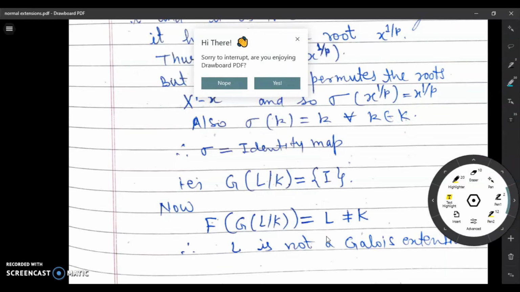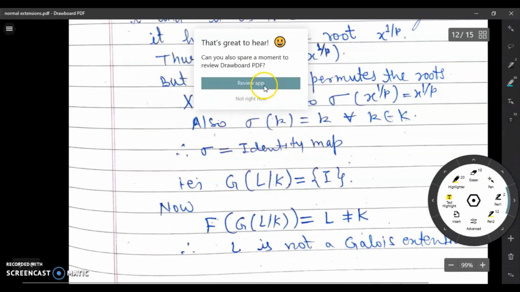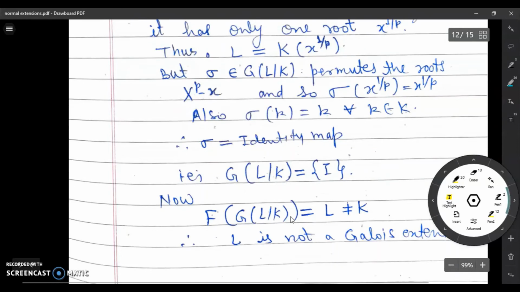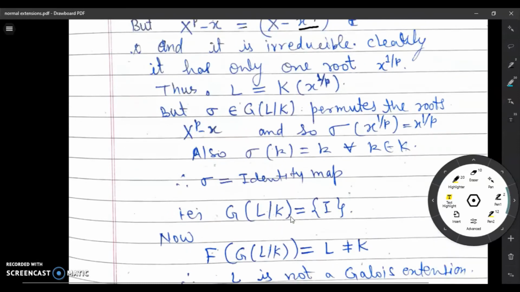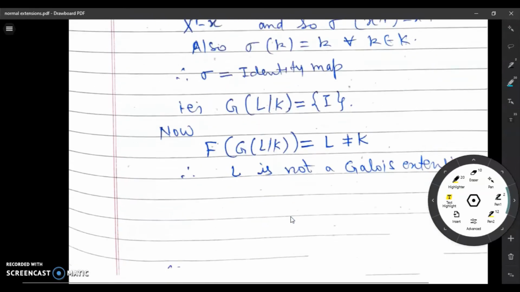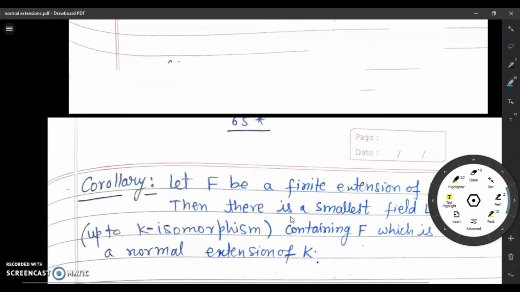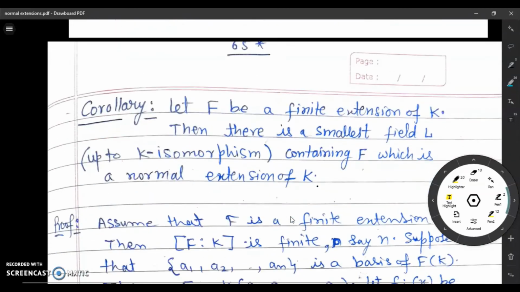It means this field is not a Galois extension of K. So we have discussed this example several times in previous video lectures. So this is an example of a normal extension which is not a Galois extension.